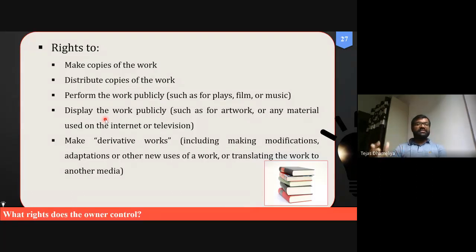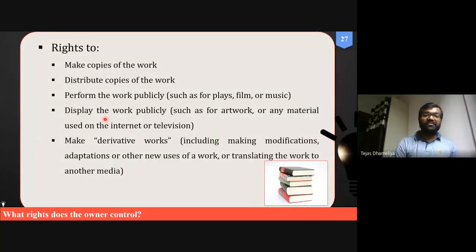And once we have the copyright, what are the things we can do? We can make multiple copies of the same work. I can make 1 copy, 10 copies. जैसे मेरे पास कोई बुक है तो मैं बुक की 100 कॉपी बना सकता हूँ. 1000 copies I can manufacture in a certain press, publication press, and sell them.